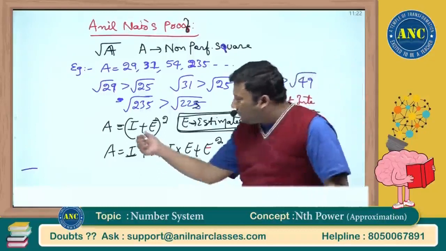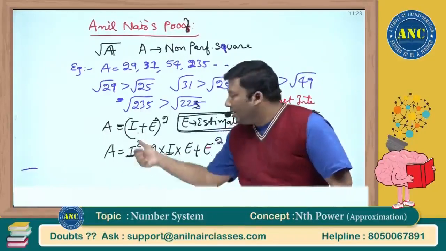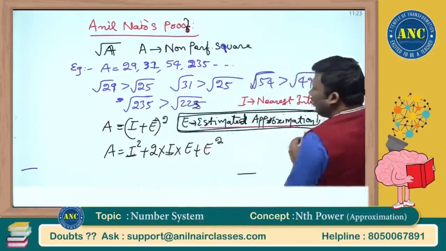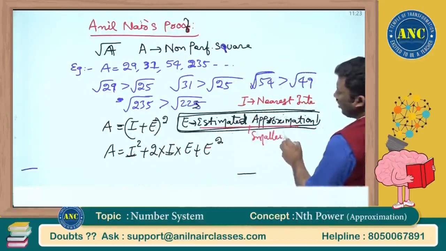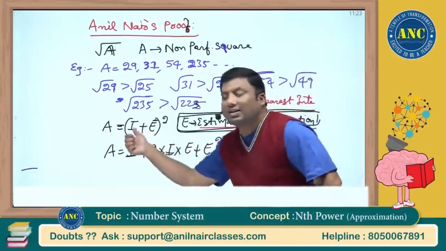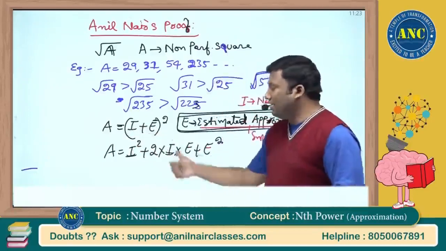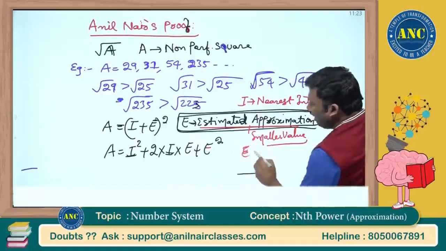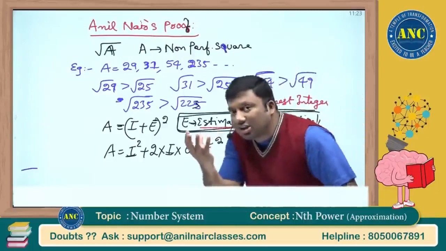Now, see here. A is 29, I is 5. 5 square plus something. That means, can I say the estimated value is a very small value? Anyway, it cannot be 1. 5 plus 1 is 6, 6 square is 36. E is very, very small compared to I. E is nothing but dot something.